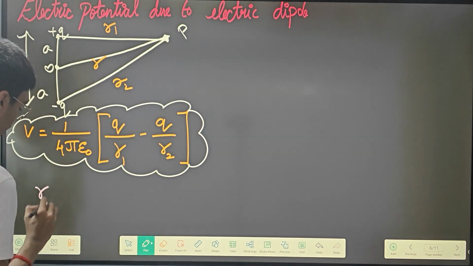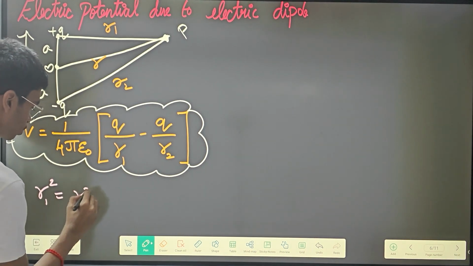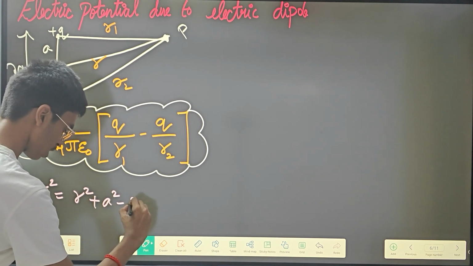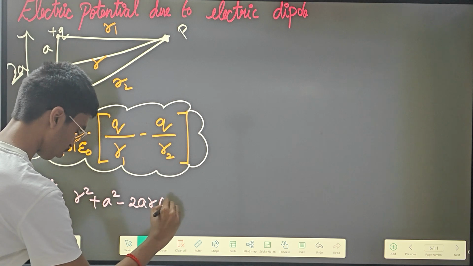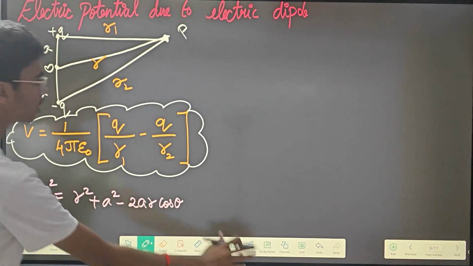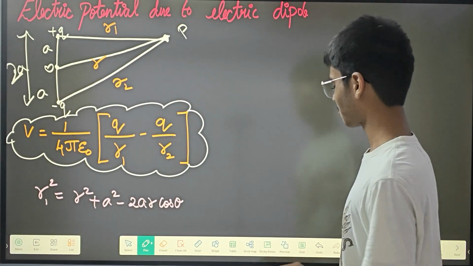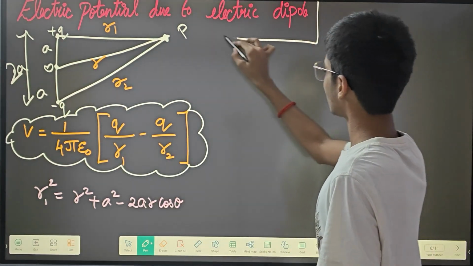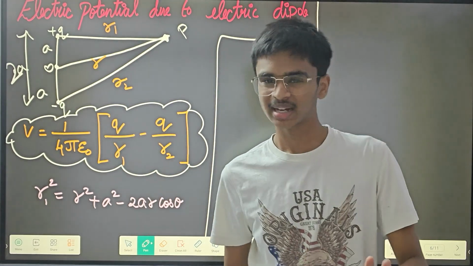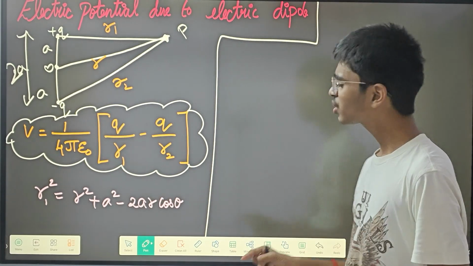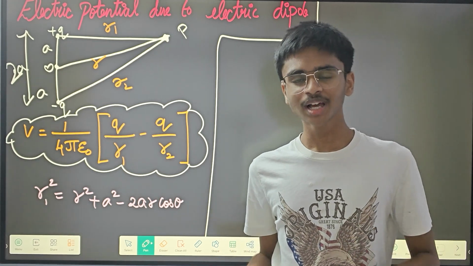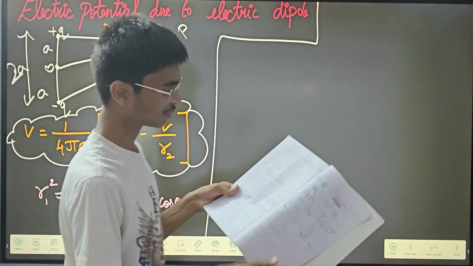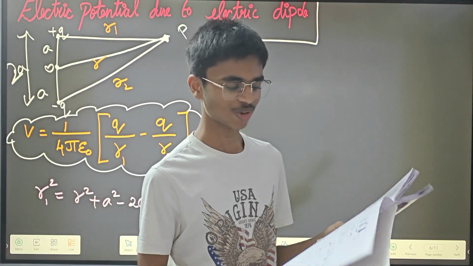Okay, so R1 square is equal to R square plus A square minus 2AR cos theta. How did this come? This was the part that was kind of tough for me to understand, because the law of cosine is what is being followed. Very simply, you can say it is the law of cosine, but I'm not going to just say that. Let's see how it came. I'm talking like a person who knows physics very well, but believe it or not, I'm not.